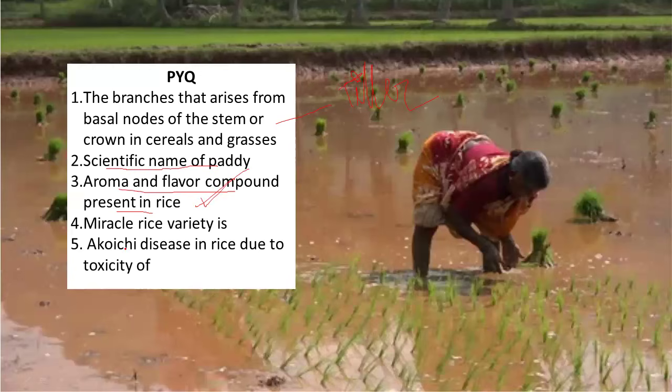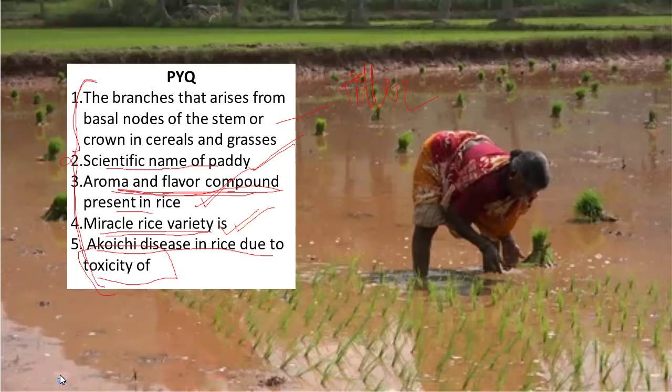Then there is miracle rice variety. This is also a very simple question. Miracle rice variety was asked in one of the years, and Akioki disease in rice is due to toxicity of which compound? That was also asked. So you can see the pattern in which the questions are asked from paddy cultivation or from rice. Things as simple as scientific name and miracle rice, and on the other hand, certain questions like aroma and flavor compound in rice are also asked. So this is the range of questions that have been asked from paddy cultivation.